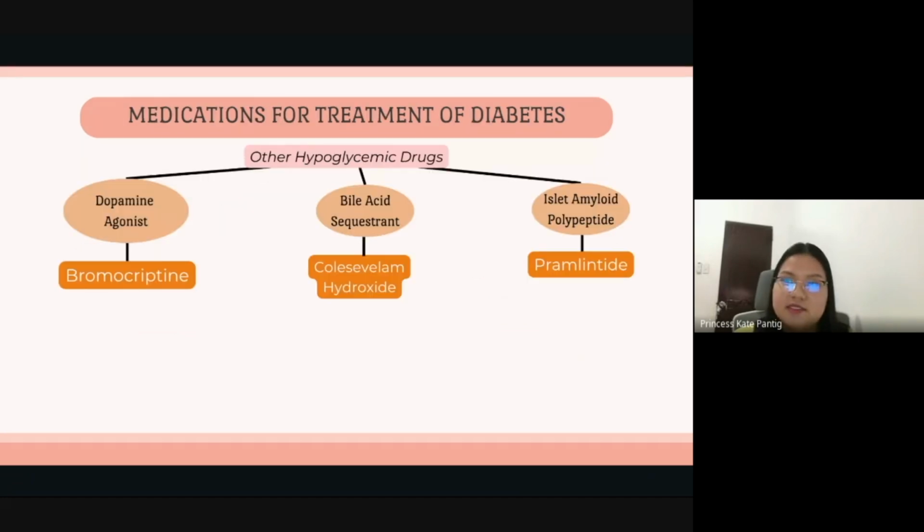Next, please. So besides the previously mentioned, other drugs may also be used in diabetes management. First is bromocriptine. This is a dopamine agonist with an unclear mechanism, but thought to regulate glucose metabolism via brain signals. Second is colesevelam. This is a bile acid sequestrant that modestly lowers blood sugar, but is mainly used for cholesterol reduction. And lastly, pramlintide. This is an islet amyloid polypeptide analog. This slows gastric emptying, suppresses glucagon, and enhances satiety. It is approved for insulin-treated diabetes to control postprandial glucose, particularly in type 1 patients with postprandial hyperglycemia. However, GLP-1 receptor agonists are preferred for type 2 diabetes.